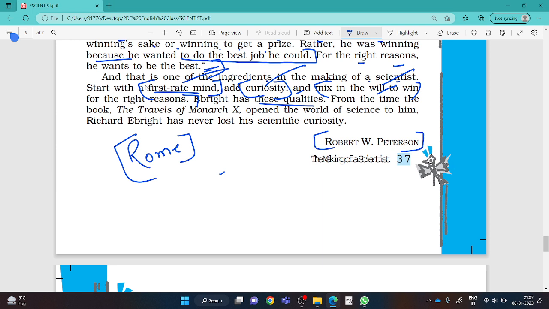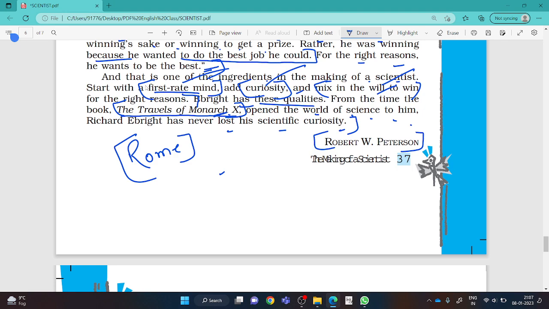From the time the book The Travels of Monarch X opened the world of science to him, which book opened the world of science for him? The Travels of Monarch X. Who gave The Travels of Monarch X to Richard Ebright? His mother. Richard Ebright has never lost his scientific curiosity. Beta, for you all I would say that if you also are interested in your particular field, and if you work day and night in sharpening your concept, your field, you will also become successful in your life. Wish you all the best.